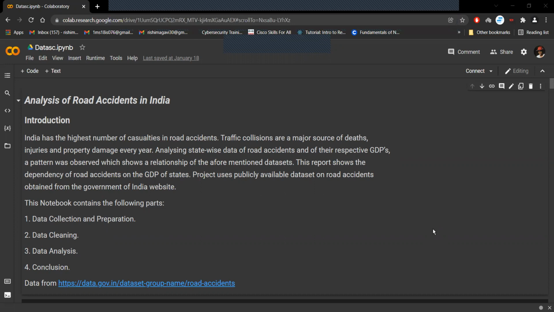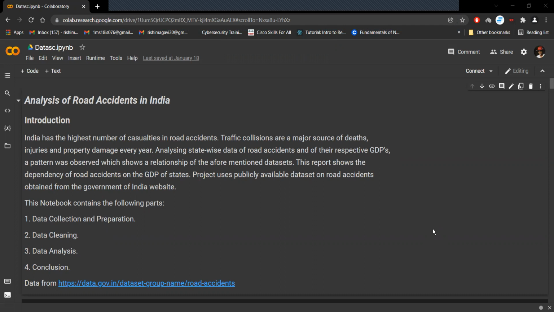Our group consists of 4 people: Laksha, Senya, Rishi, and myself, Prithvi. The topic we've chosen is analysis of road accidents in India. India has the highest number of casualties in road accidents. Traffic collisions are a major source of deaths, injuries, and property damage every year.